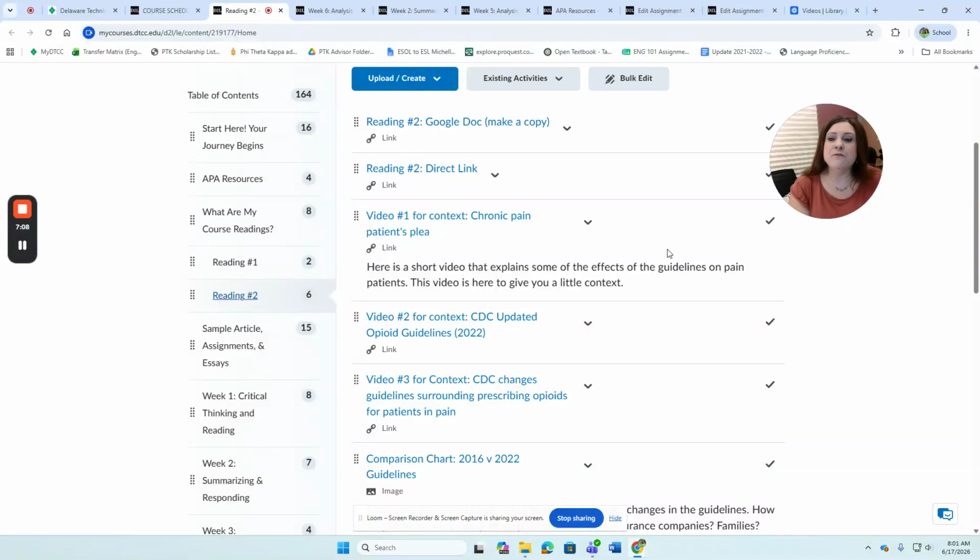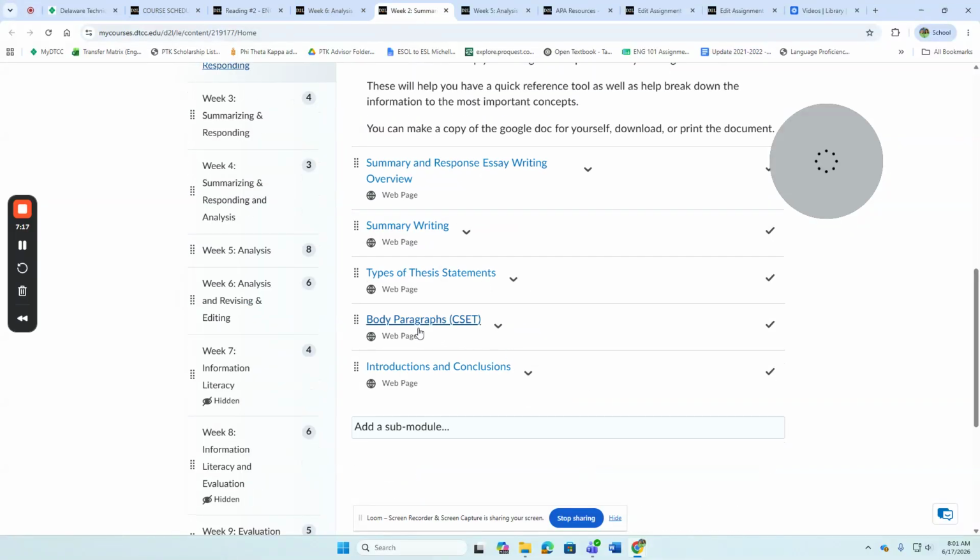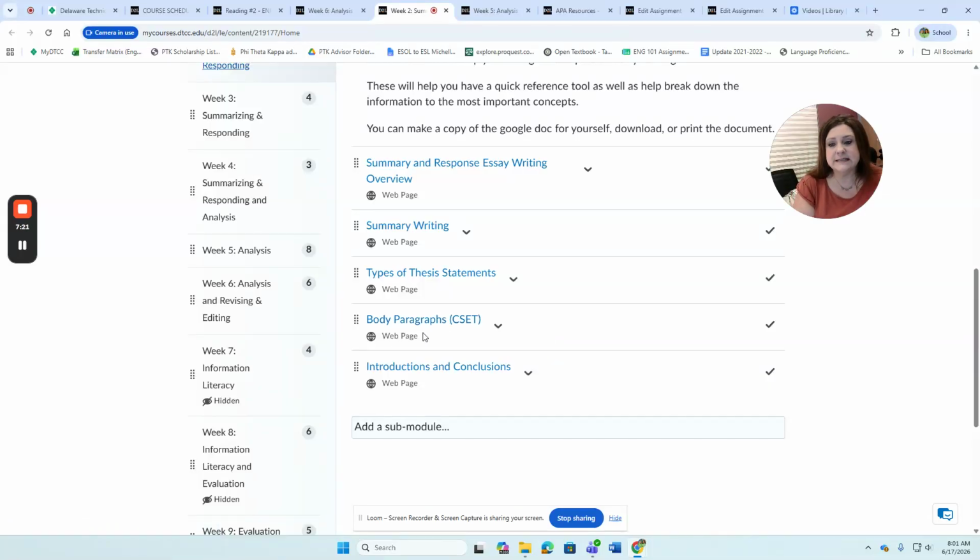Now, what are some helpful hints and helpful tools to help you get through these assignments? Well, the first thing that I would recommend is going into body paragraphs, right? So since you are writing 2 different CSET paragraphs, one on author's background, one on worldview, you have the CSET body paragraphs right here that will give you your format to help you.